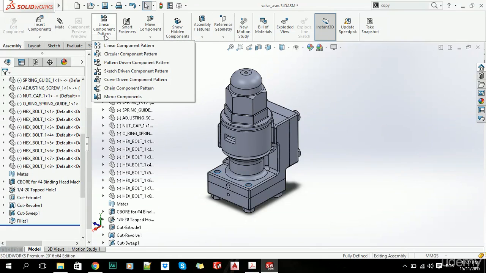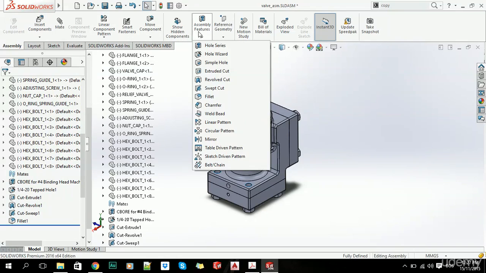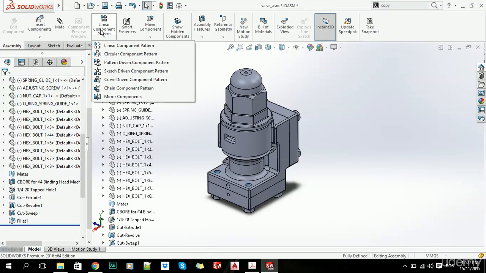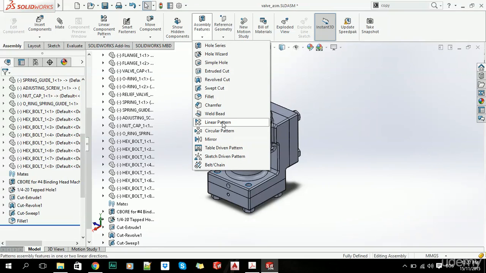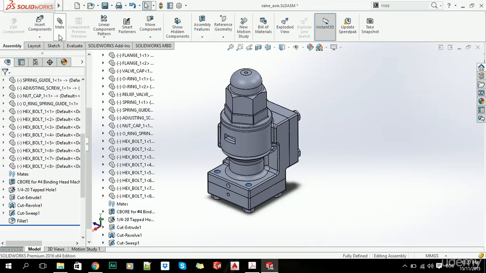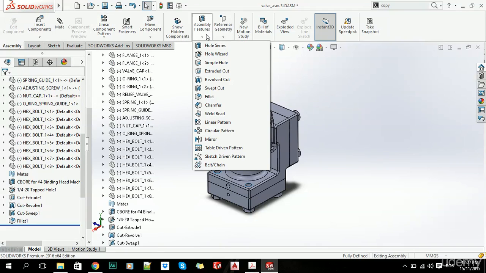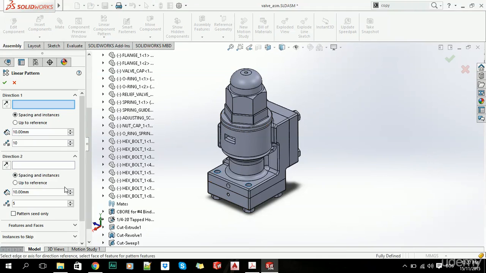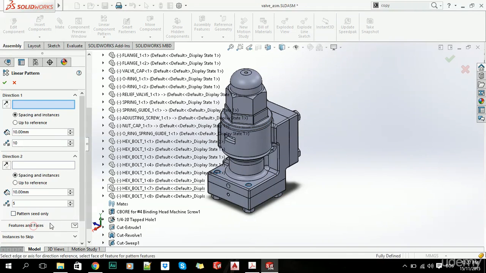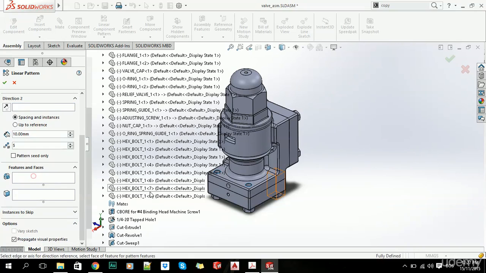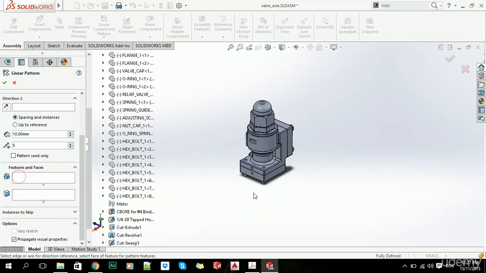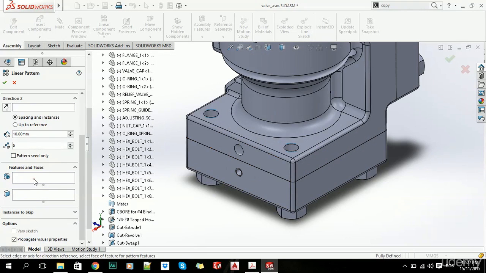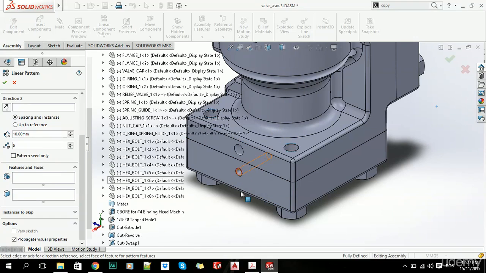And all the other features that we have are linear patterns that we can add. The difference between this pattern and this is that here we can pattern our features and here we pattern our components. So we can choose a linear pattern, let's say this, and let's just select our feature. Features to pattern, let's say this feature here.